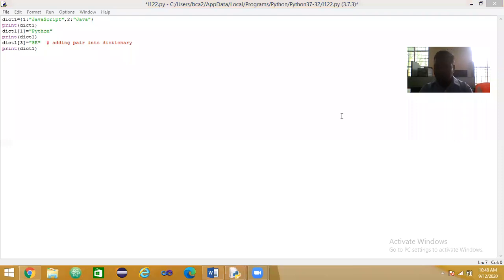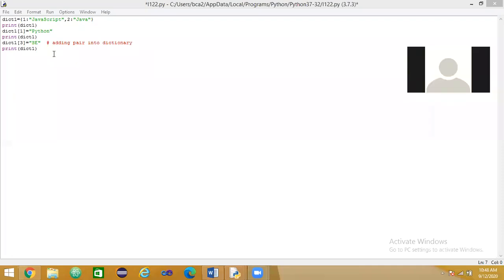Okay, what is the output of the third printf statement? 1 colon Python, 2 colon Java, 3 colon SE. Good.